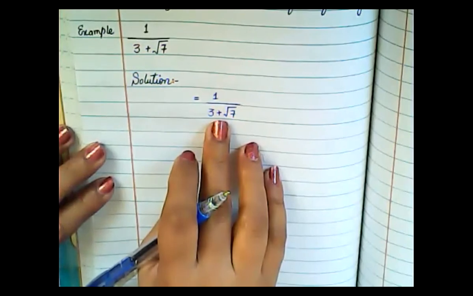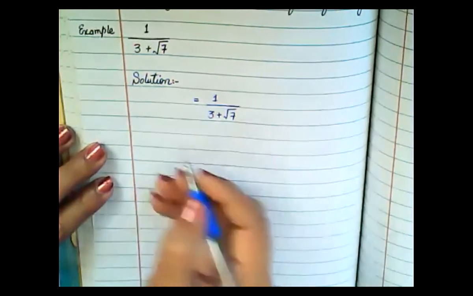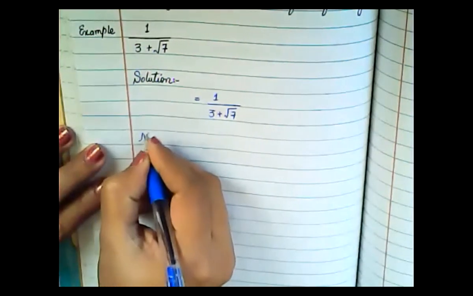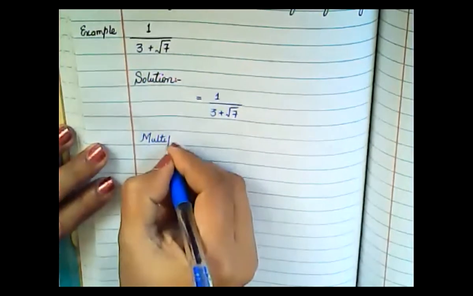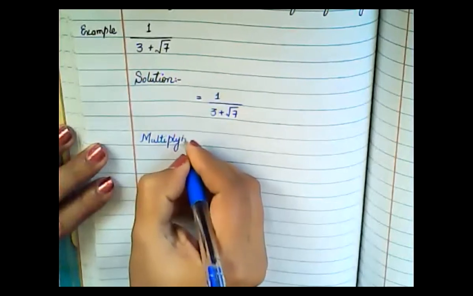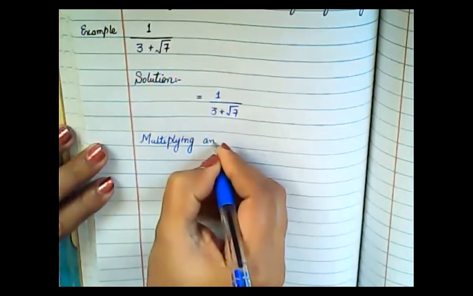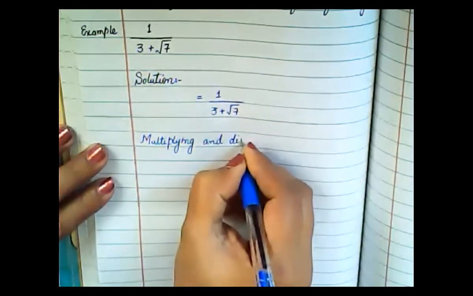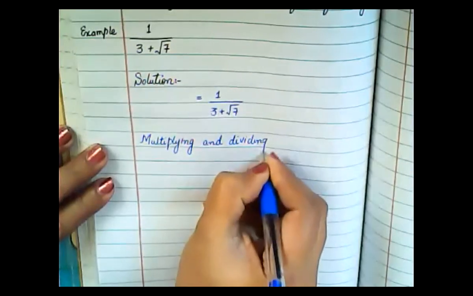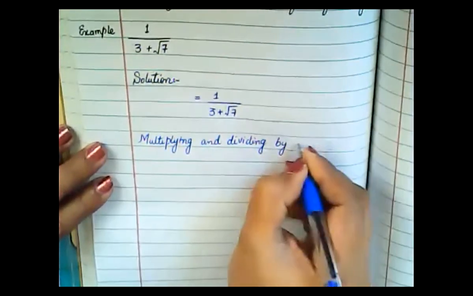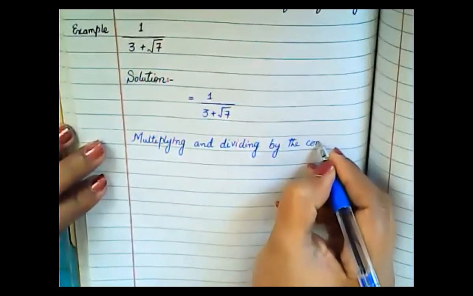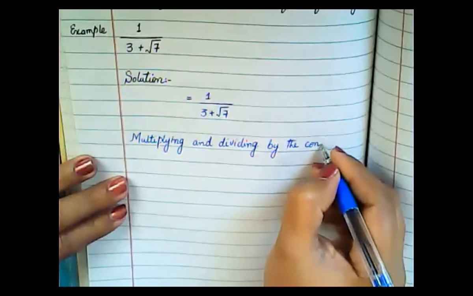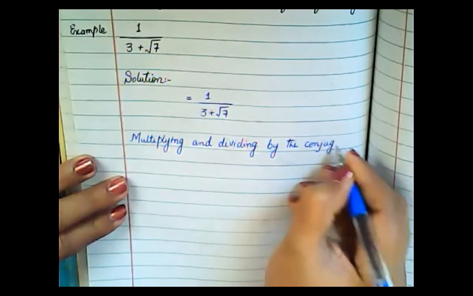For rationalizing the denominator, you will write: multiplying and dividing by the conjugate.